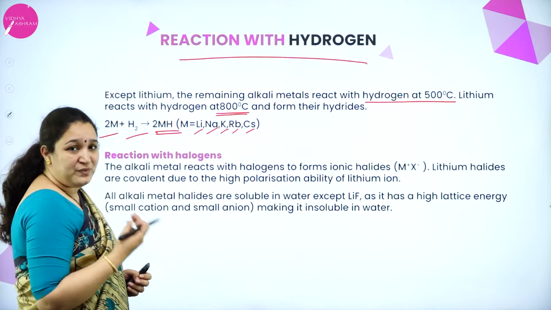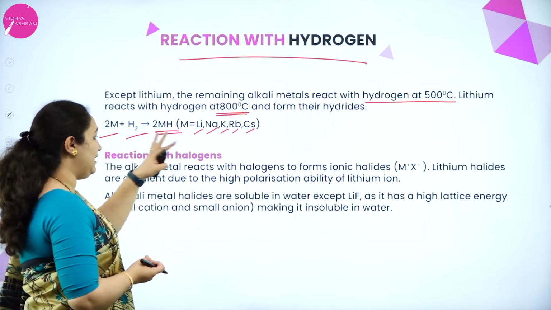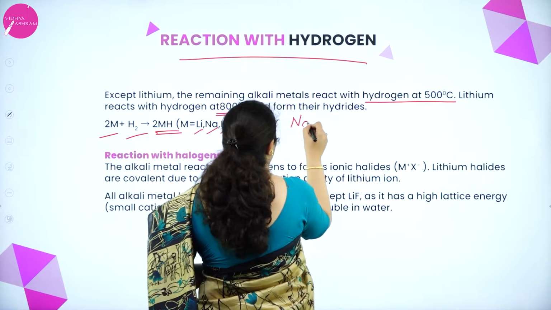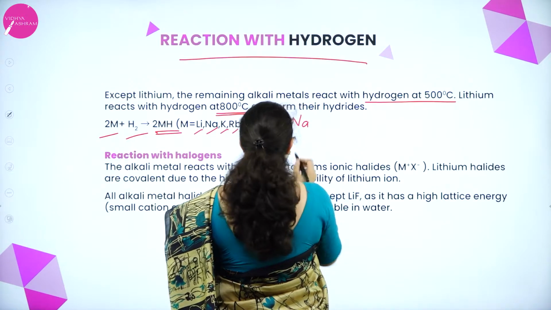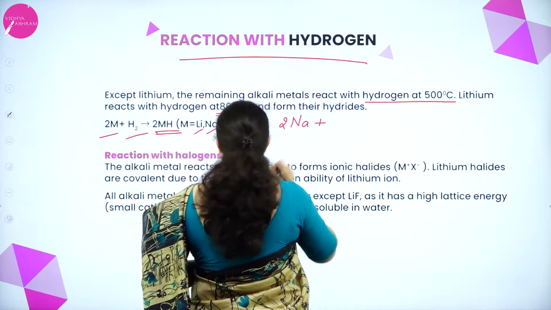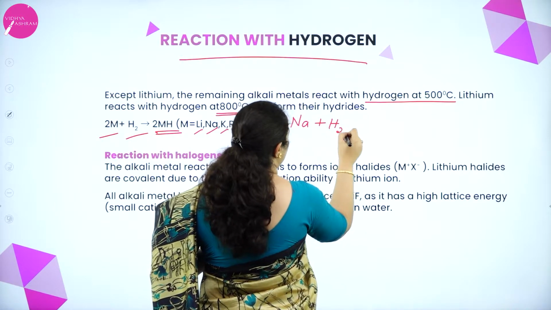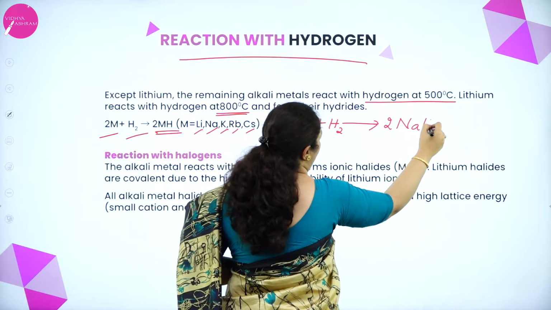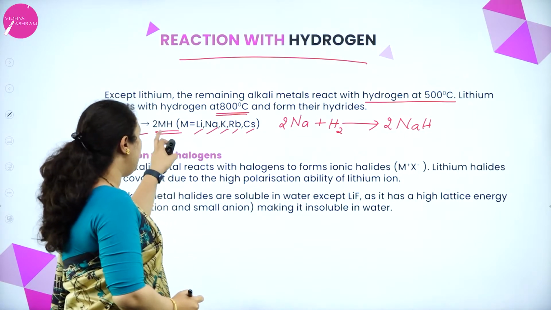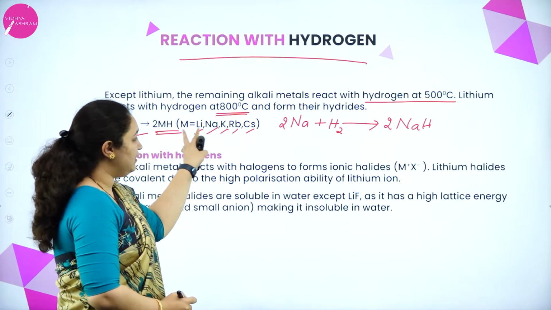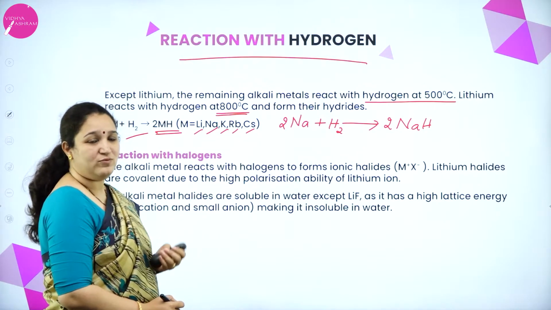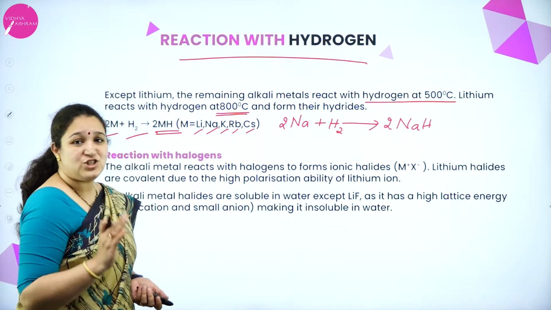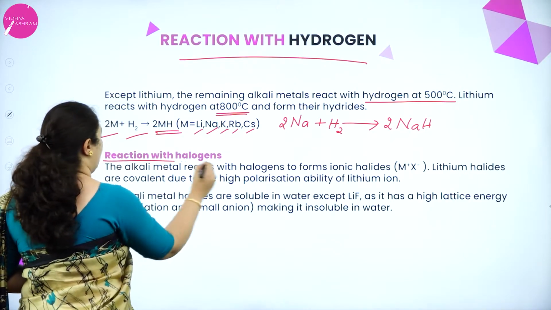So if you want to write the equation based on any one metal, for example with sodium, you just substitute M with sodium. So I'll write 2Na plus H2 giving 2NaH. So that is the meaning of M. M can be any of the metals. You can replace M with any of these metals which is given. Okay.